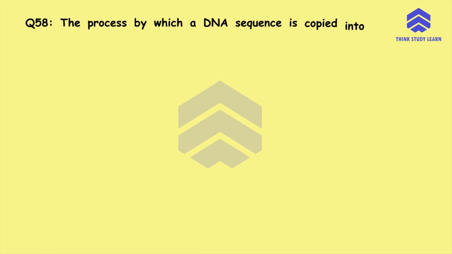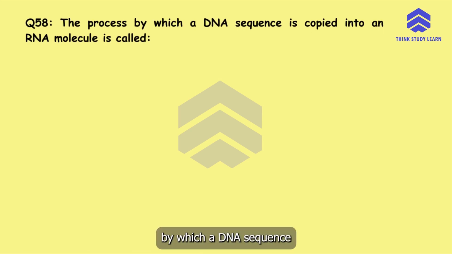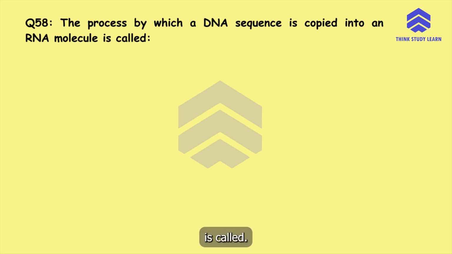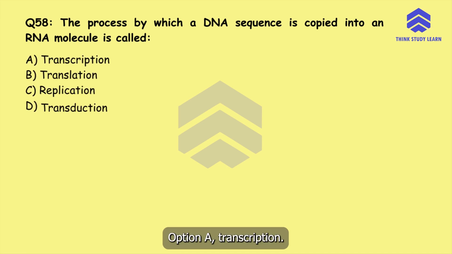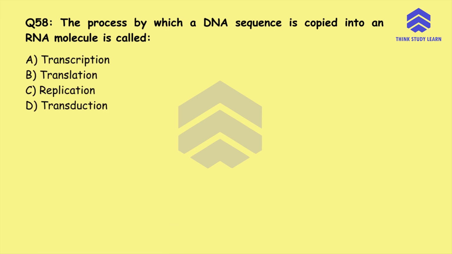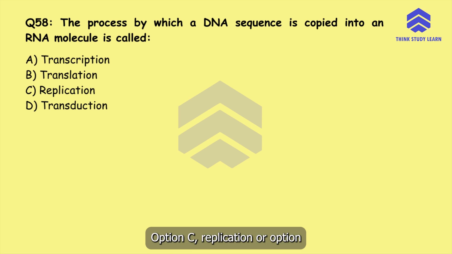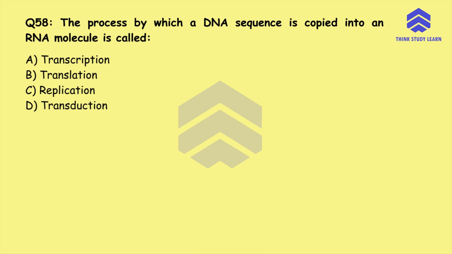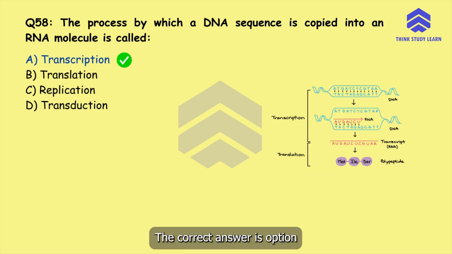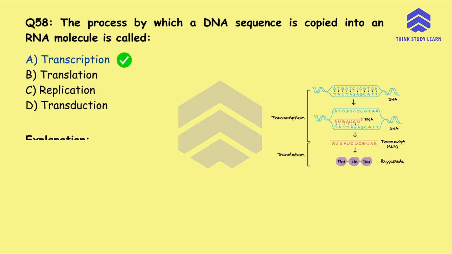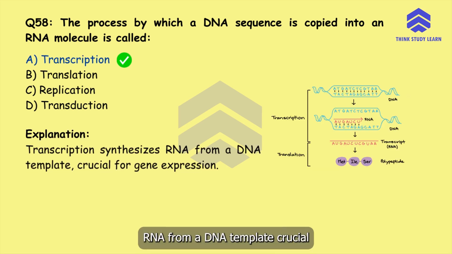Question number 58. The process by which a DNA sequence is copied into an RNA molecule is called option A transcription, option B translation, option C replication, or option D transduction. The correct answer is option A transcription. Transcription synthesizes RNA from a DNA template, crucial for gene expression.